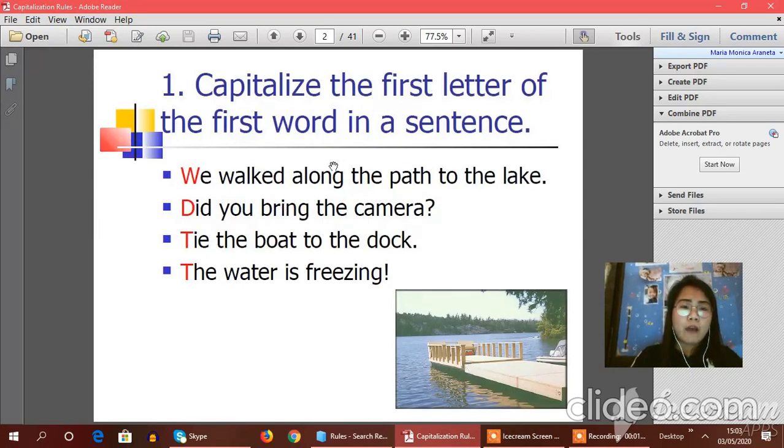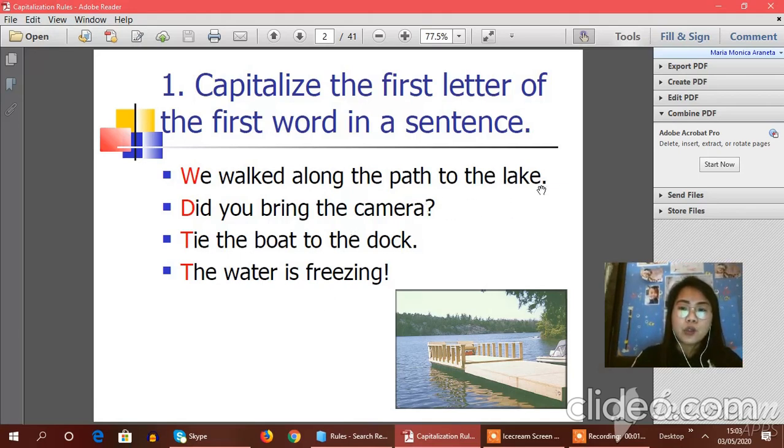First in line, we have to capitalize the first letter of the first word in a sentence. So look at this example. As you can see, each letter in each sentence is capitalized. That's the first rule. You need to capitalize the first letter of your sentence.